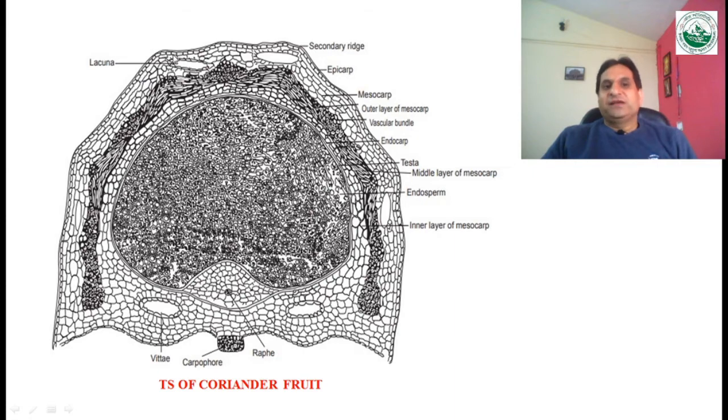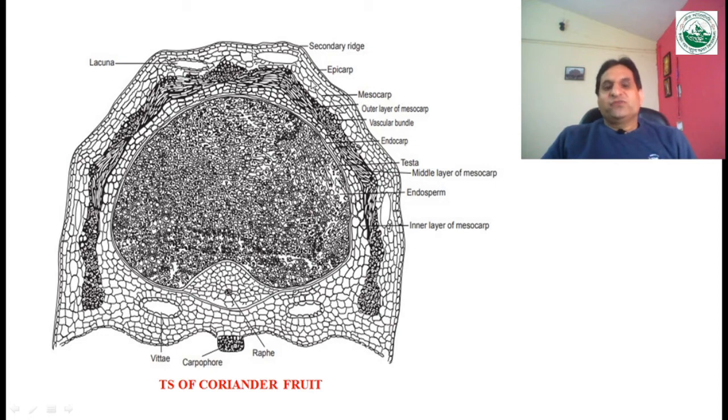And sometimes there may be the presence of calcium oxalate crystals. So in the epicarpic zone calcium oxalate crystals may also be present. Okay, after that comes the mesocarp.